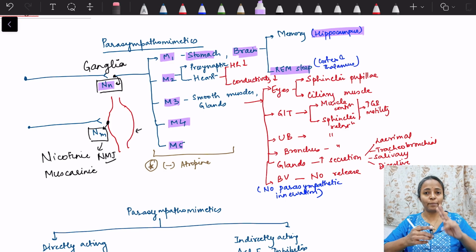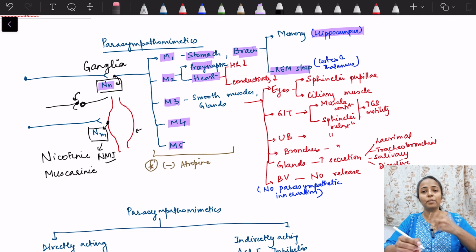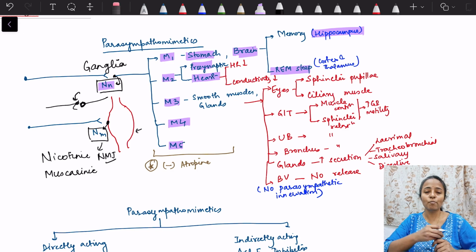Coming to M2 receptors, they are present in the heart, and they are also present on the presynaptic neurons. When there is a junction between two neurons, they will be present on the presynaptic neuron, and they will modulate the release of acetylcholine. This is important to learn, because in the next video when we talk about parasympatholytics or anti-parasympathetic drugs, we will discuss how atropine acts on these receptors as well. Simple to remember, M2 is present on the heart and on the presynaptic neurons.